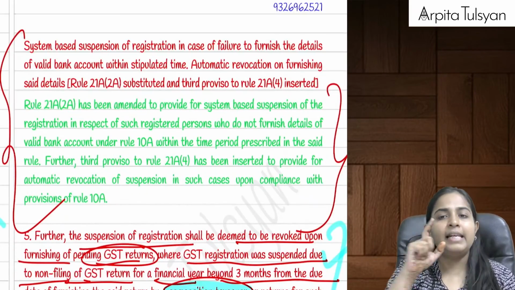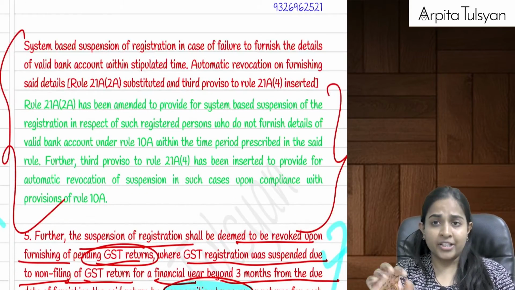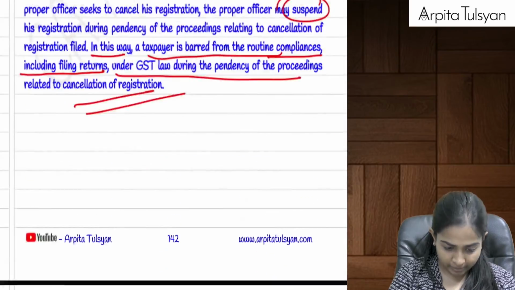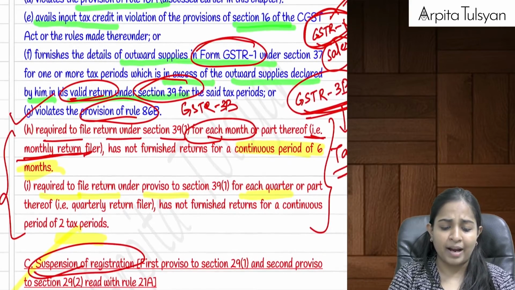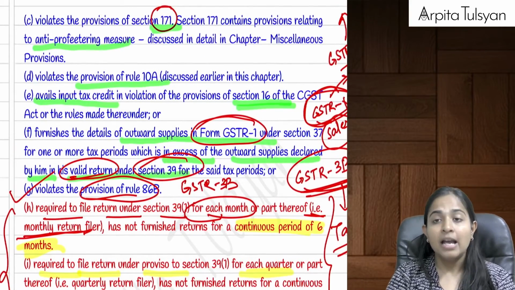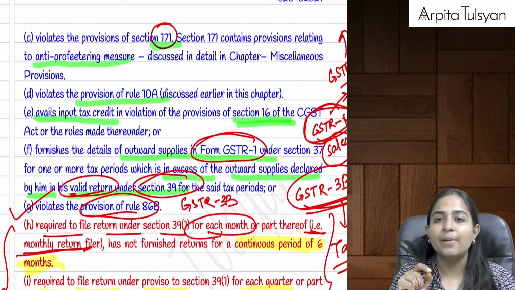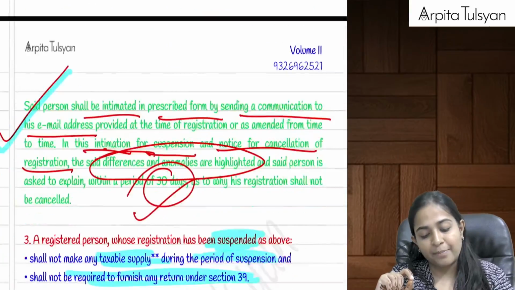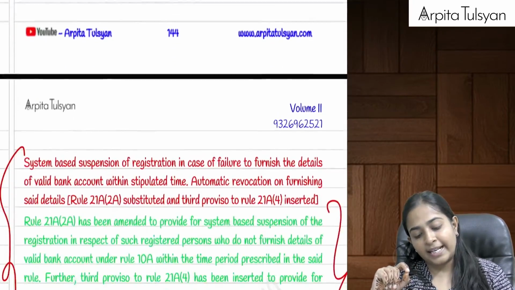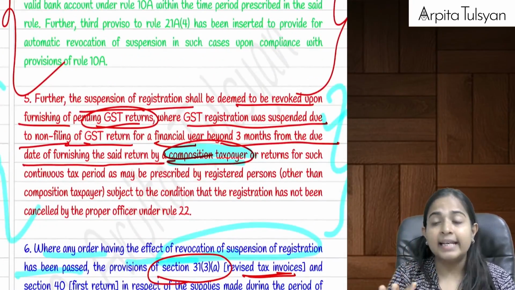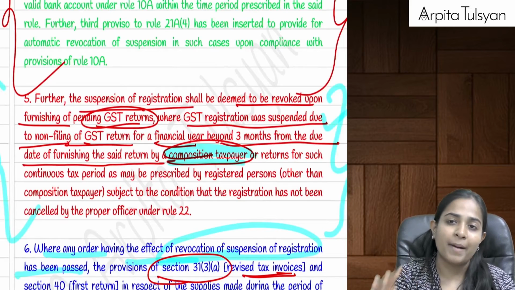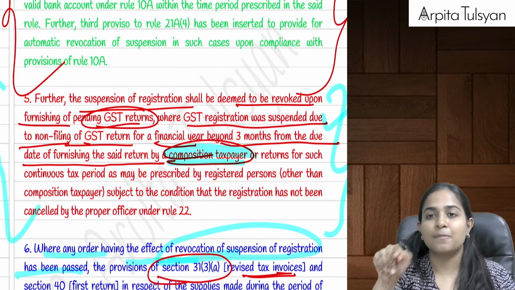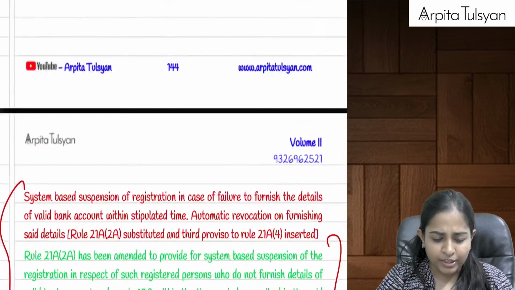Yes, one relief that has been provided. Just now we studied that if we did not furnish the bank account details under rule number 10A, that was also one of the pointers. Can you see the D point written on the board? Yes, even that was one of the pointers in which my registration can be cancelled by the department. But now they are saying, okay, we will condone the delay. Suppose later on you go and submit the bank details, then if your registration is not yet cancelled, your suspension will be revoked and you can continue with your registration.